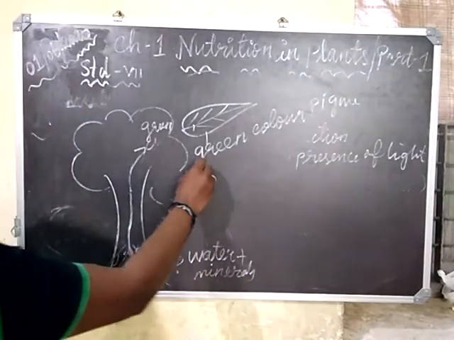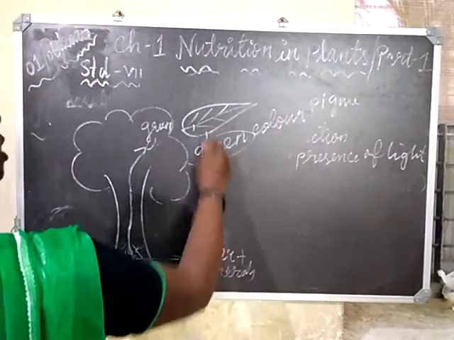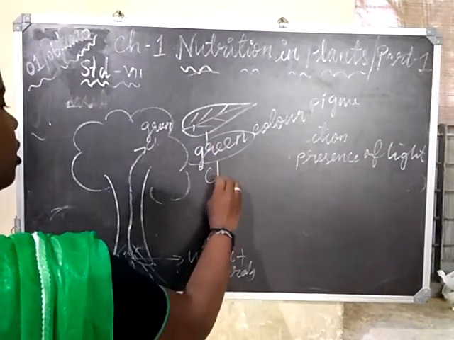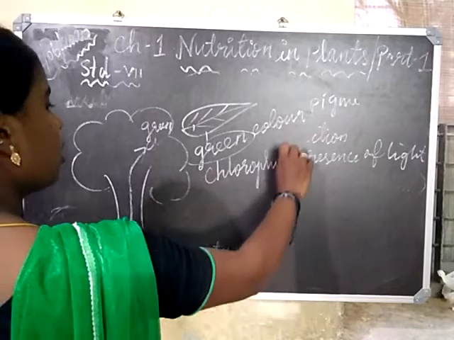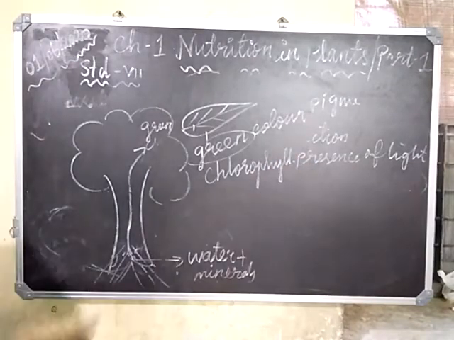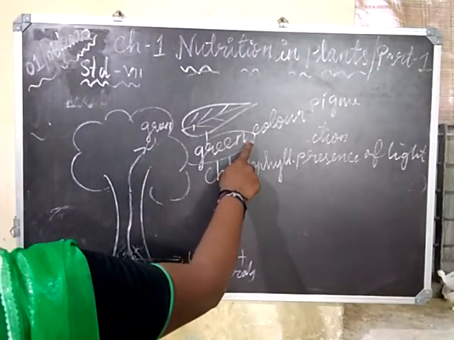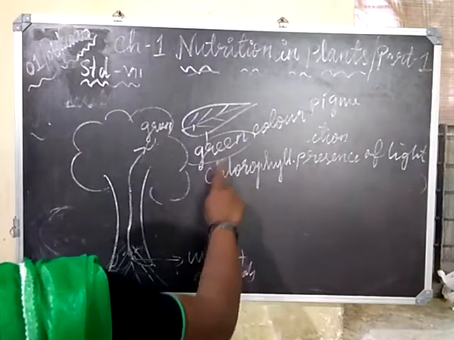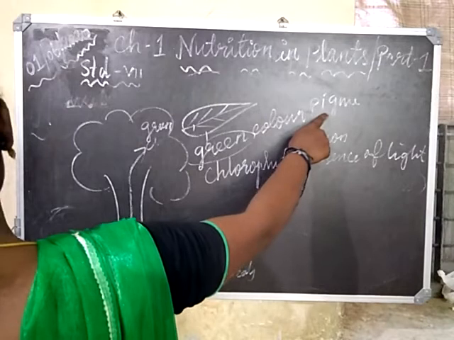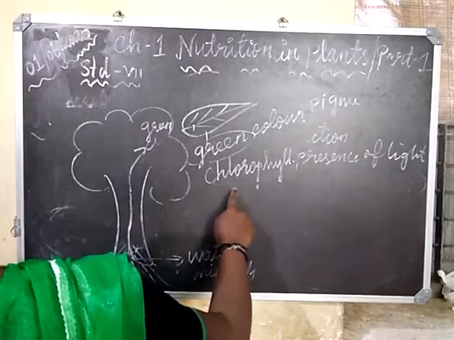This green color pigment is known as chlorophyll. So the green color of the leaf is due to the pigment known as chlorophyll.